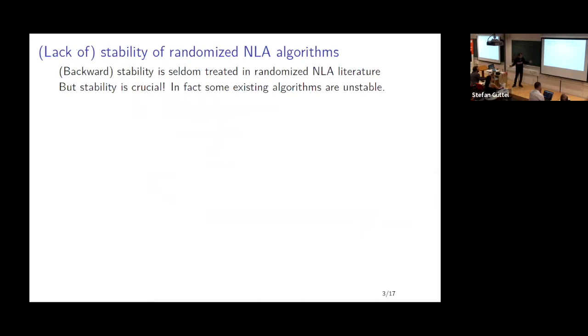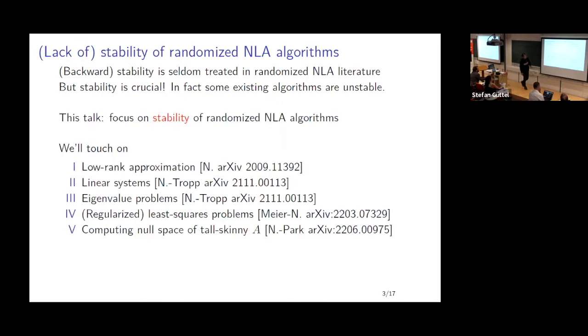One highlight of this talk that I wanted to emphasize is that many people who work in randomized linear algebra mostly come from outside the core numerical linear algebra community. That doesn't necessarily mean this, but most papers don't talk about stability, which we all agree is important, but sometimes it's crucial. In fact, some algorithms that are used in randomized linear algebra are unstable. So I wanted to talk a little bit about stability in the context of randomized linear algebra.